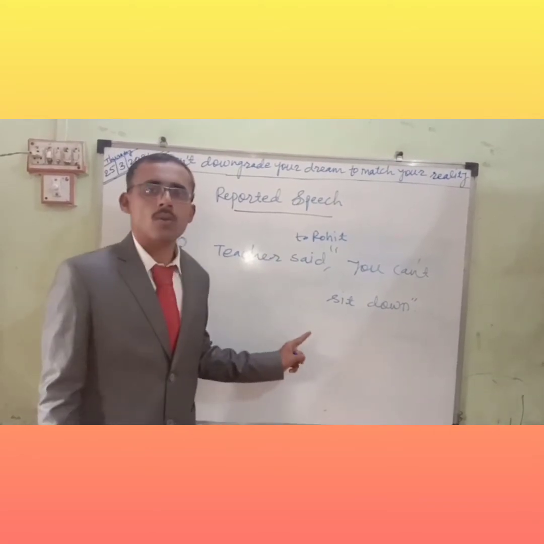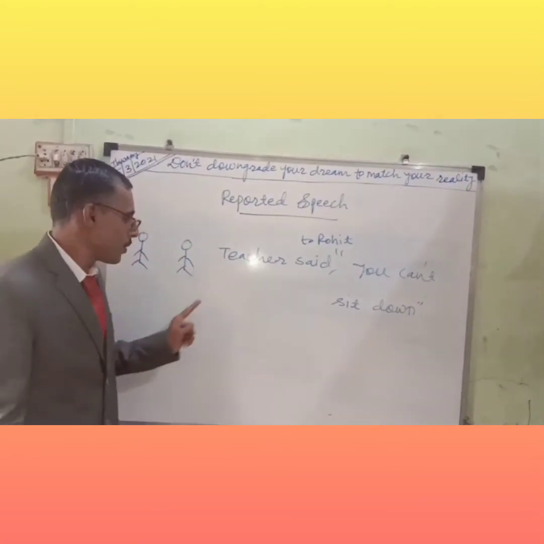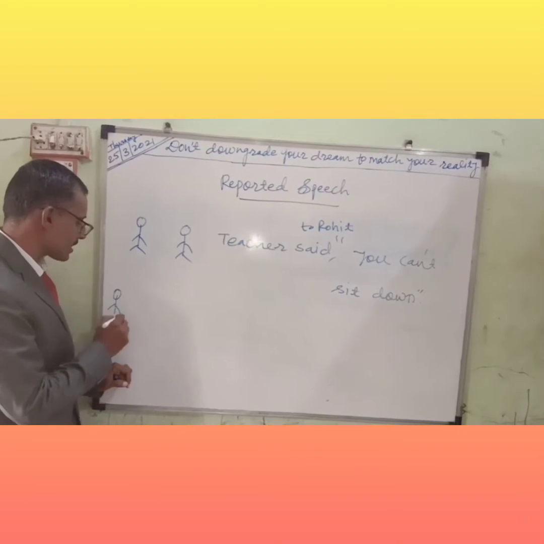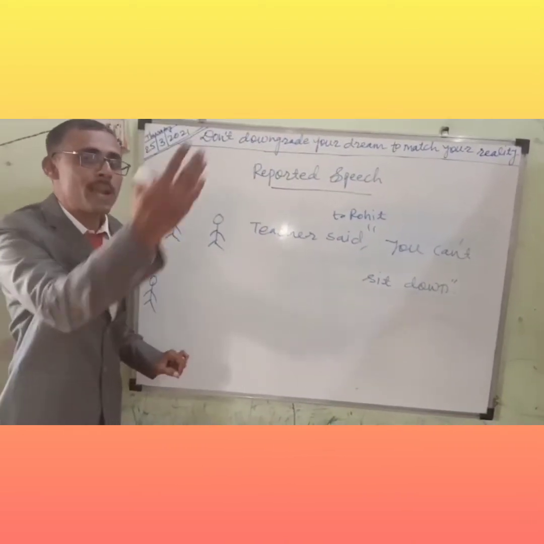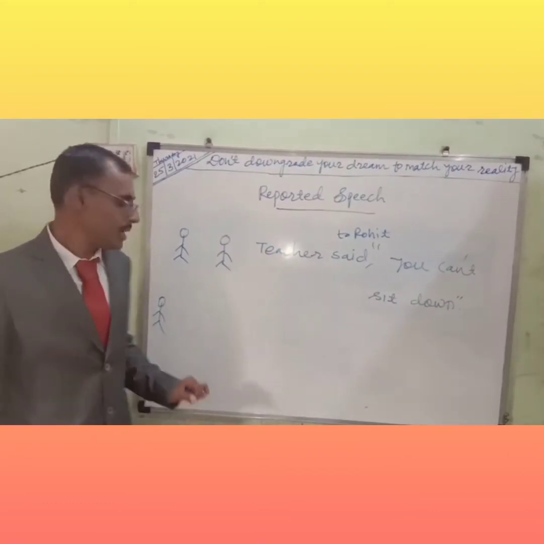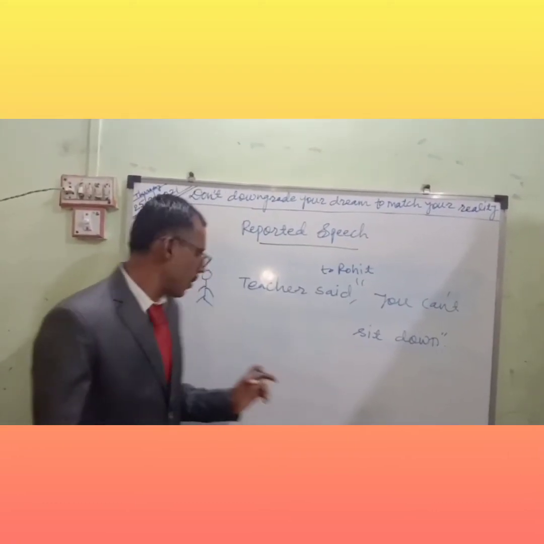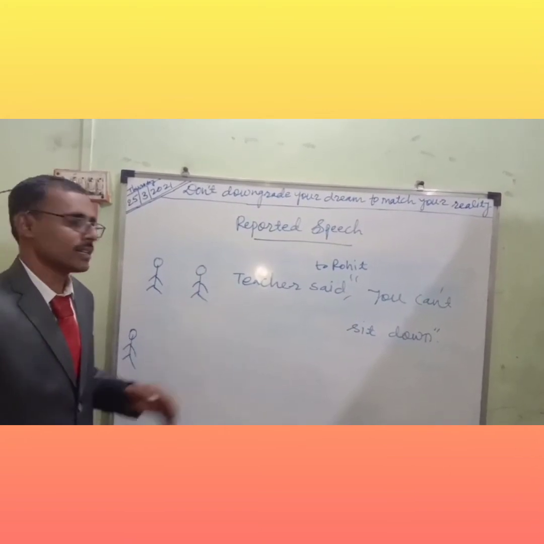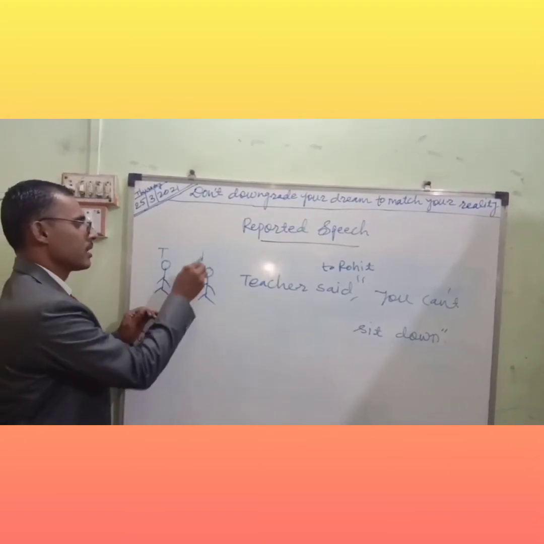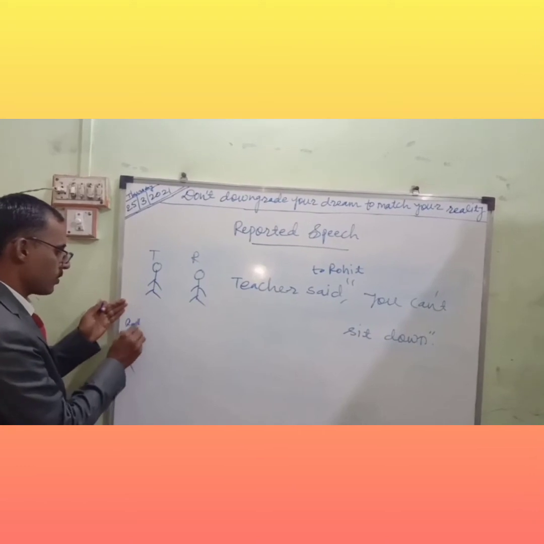You can't sit down. And suppose the third person in the class is Rahul. Rahul is explaining at home. Here are the teacher, Rohit and Rahul.